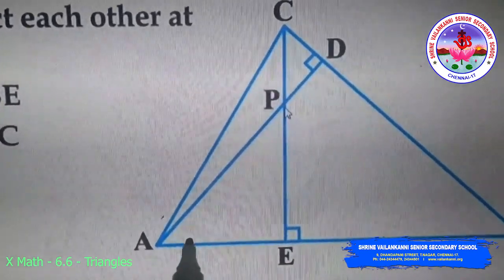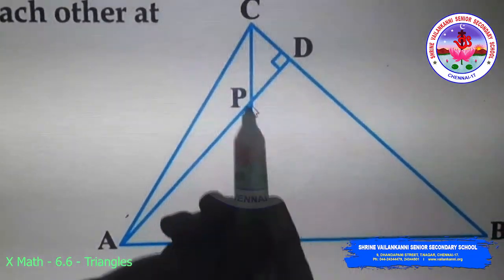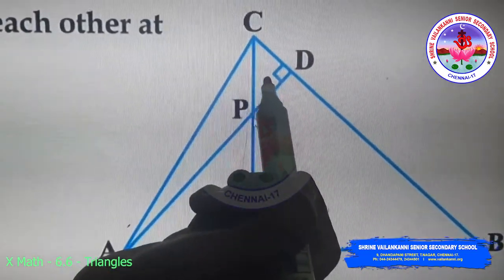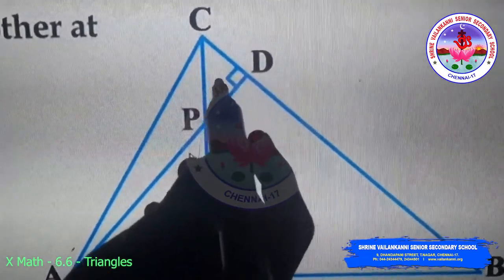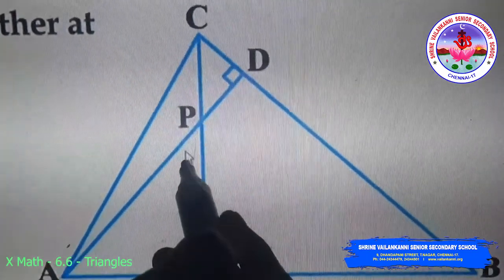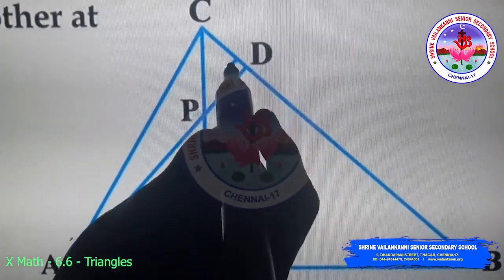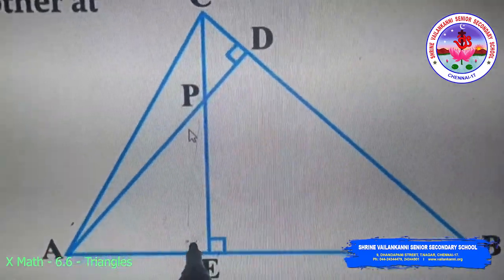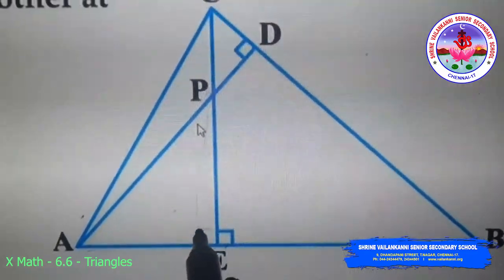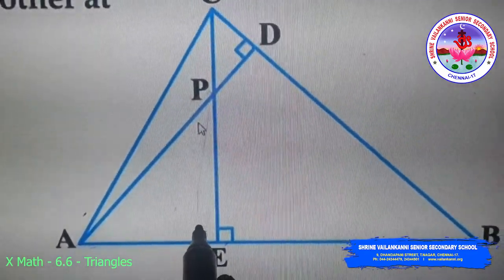The first, we need to prove that AEP is similar to CDP triangle. So I have to use a similarity criterion to prove that these two triangles are similar. So I am going to take one angle D is 90 here, whereas for angle AEP, because this adjacent angle is 90, the other adjacent angle in a linear pair must be 90.